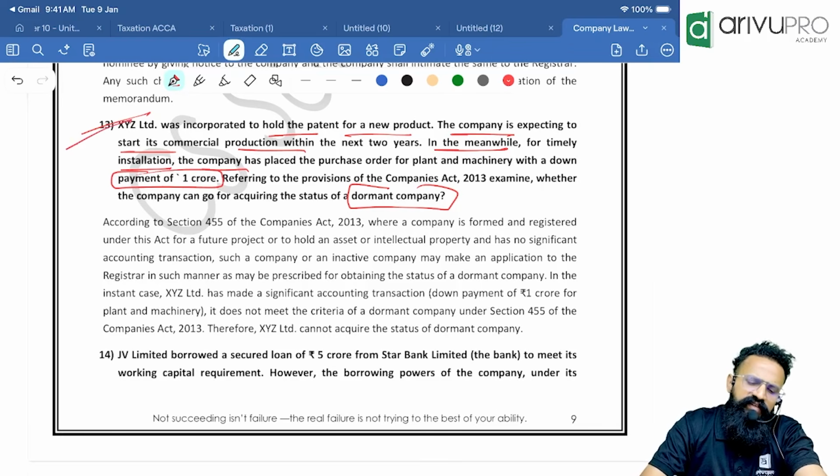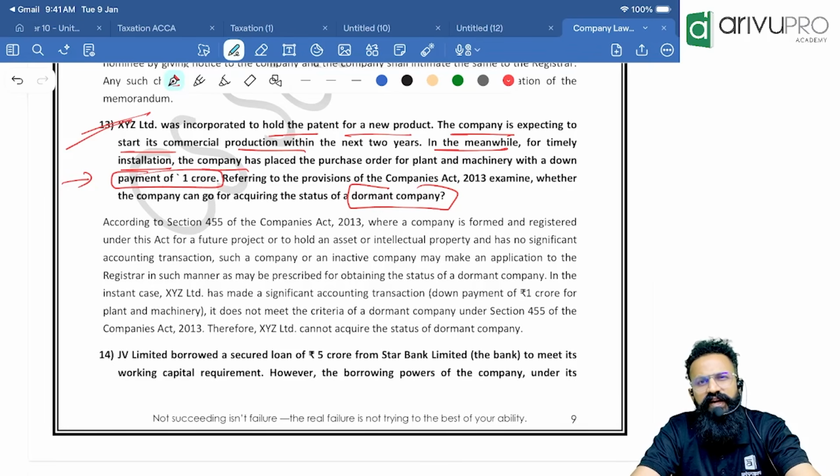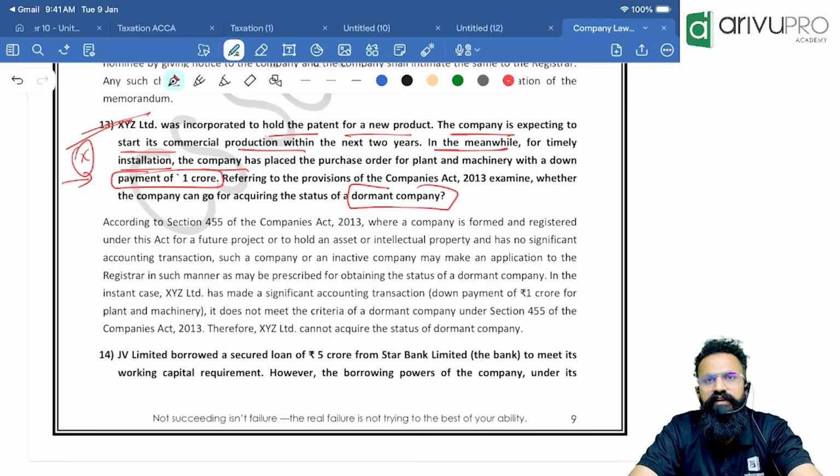In the given case, they have clearly given that we have made a down payment of plant and machinery for 1 crore rupees. Then you have made a significant accounting transaction, and hence the company does not qualify to get the status of dormant.